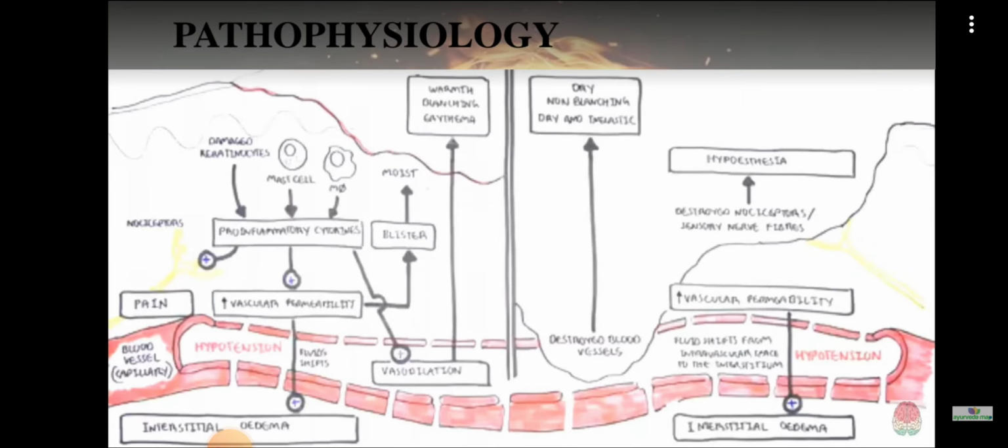And in deep burns, what is happening is directly there is destruction of the blood vessels. In superficial burns, due to the action of cytokines, this is happening. So here in deep burns, due to the deep burn, directly there is destruction of the blood vessels, and because of that, almost the same features, but the moist appearance will not be there. So that is what is happening in superficial and deep burns.